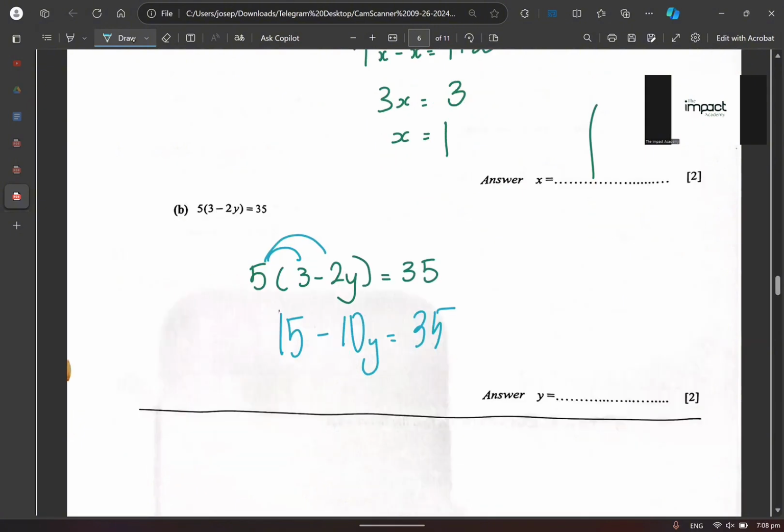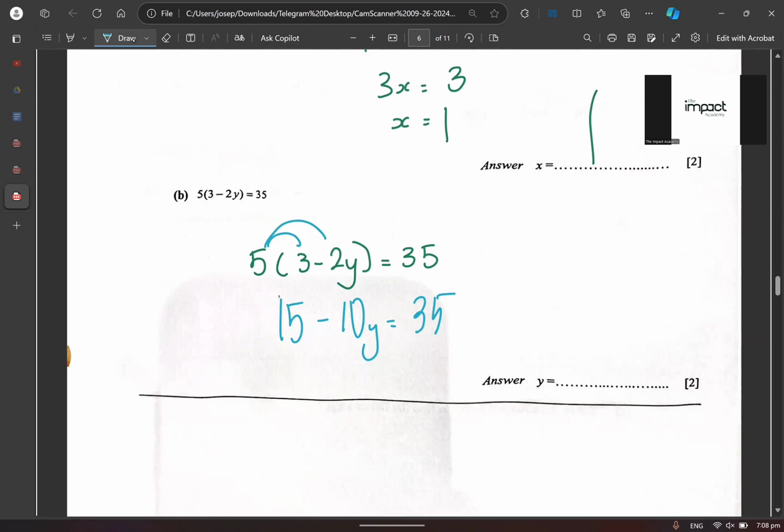Okay, and then after that, what do you want to do next? What do you want to do next? You want to find what? The value of y. Am I making sense? So minus 10y is equals to 35 minus away 15. Do you agree or disagree? Minus 10y is equals to, what is 35 minus 15? You can solve it yourself.